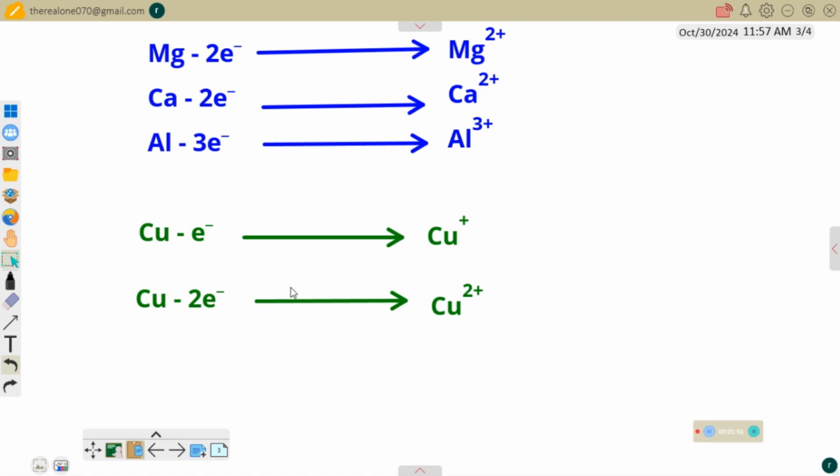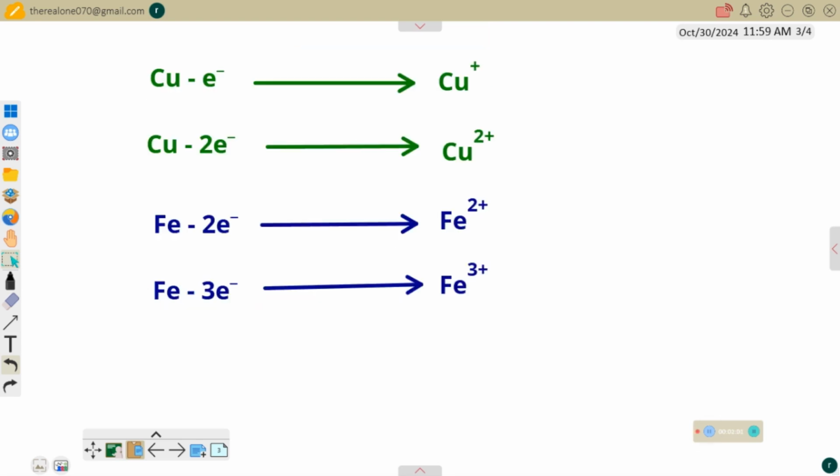Now, among the transition elements, we also have iron. Iron is Fe, ferrum. So these are the ionic equations for the two kinds of iron ion that we have. We have iron 2 and we have iron 3. When iron 2 undergoes ionization, it's capable of losing 2 electrons to become Fe2+. This is the iron 2 ion. Then this is the iron 3 ion, because iron 3 is capable of losing 3 electrons to become Fe3+. So this is just a simple way of representing an ionic equation for metals.